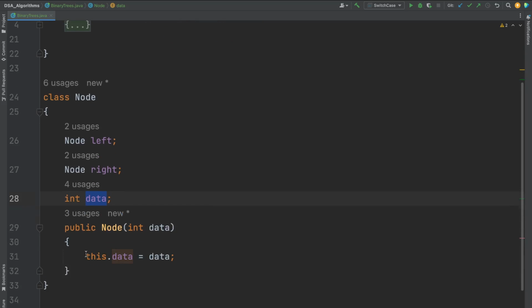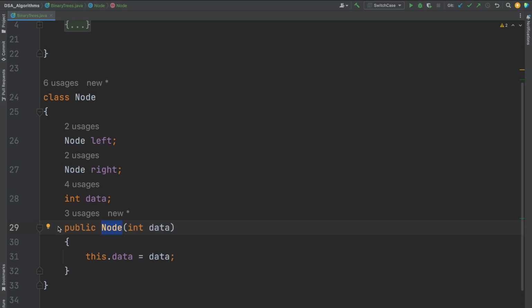Now I have also given a constructor. This is a parameterized constructor, public node int data. If you do not know about object-oriented programming, I would strongly recommend you read up on it, or I'll be coming up with a course shortly which you can refer to. Please make sure that you understand object-oriented programming and then come back to the trees concept.